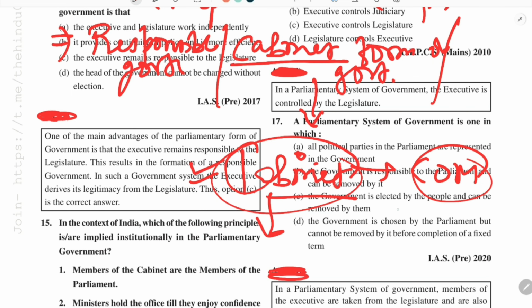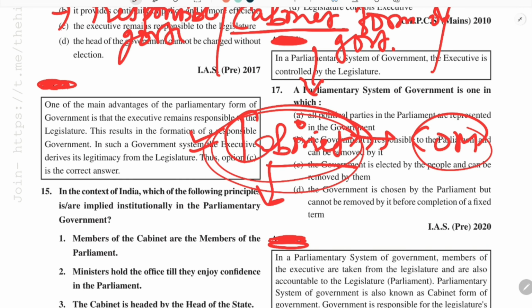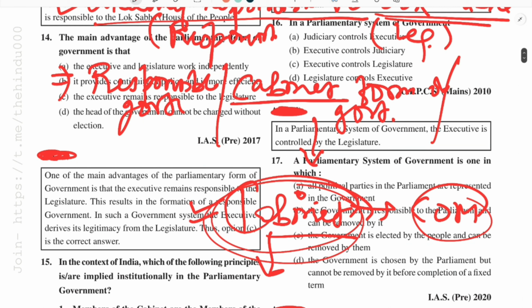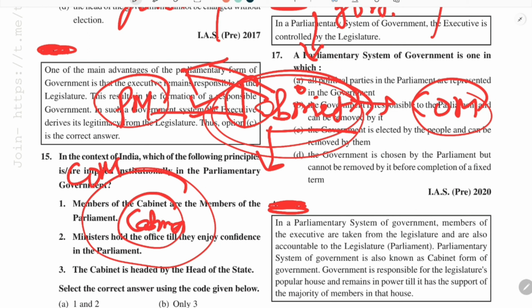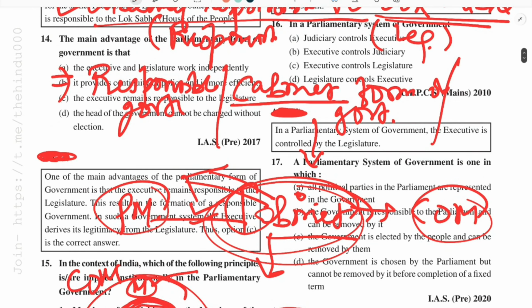These are the topmost ministers in the Council of Ministers. The cabinet is the integral part, or the nucleus, of the parliamentary form of government, because all the major decisions are taken by this cabinet, and it is headed by the prime minister. We will learn in the Council of Ministers what we mean by cabinet. For now, you must understand that the COM is the bigger circle, and some ministers who are given important portfolios are called cabinet ministers. There are other ministers also, ministers of state with independent charge, and deputy ministers. Because all the major decisions are taken by this cabinet, it is called the cabinet form of government.